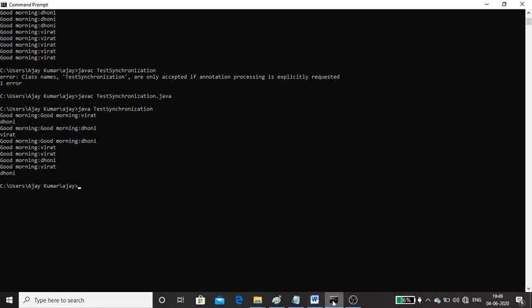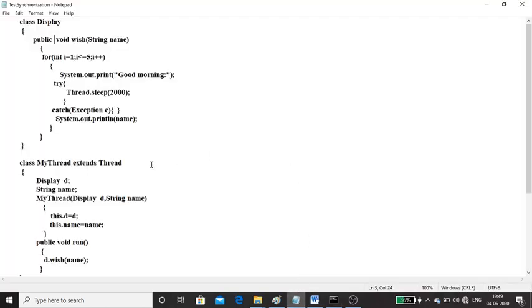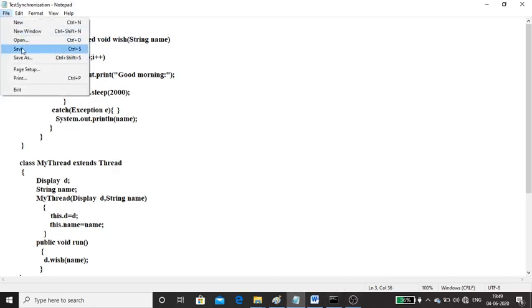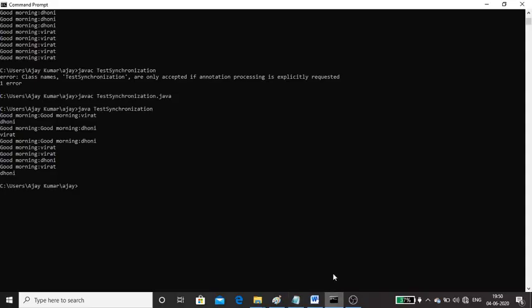Now what I will do, I'll make this particular function wish synchronized. Now see the output changes. Once you make some change, you save that one. I'll save, compile one more time, and run one more time. Now I got good morning. Now it is taking some time. We will execute either Virat or Dhoni.